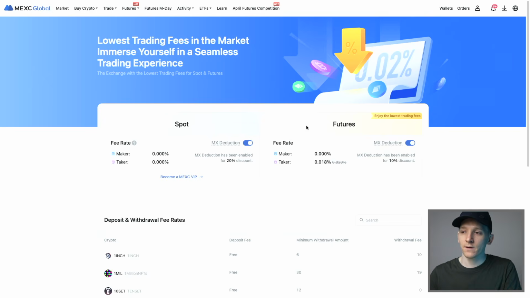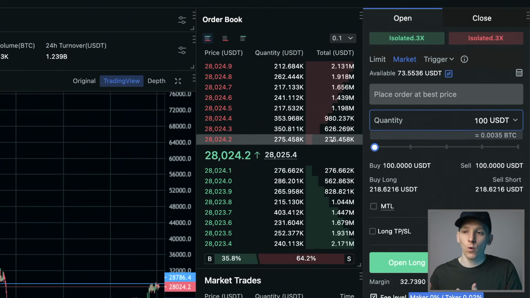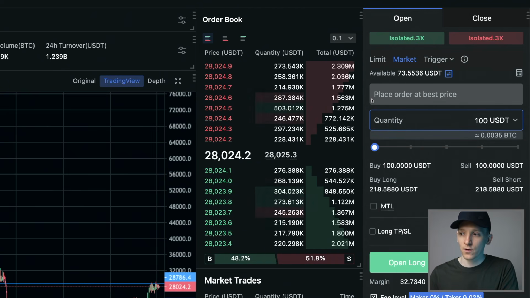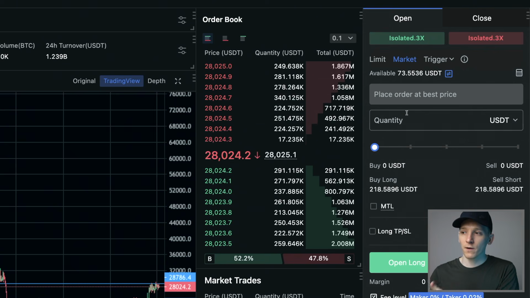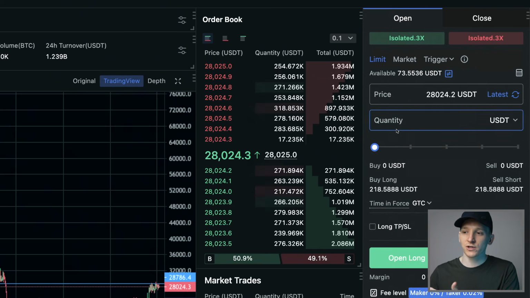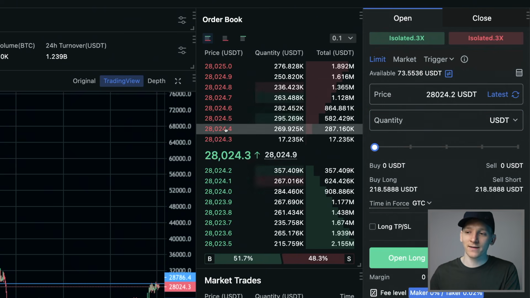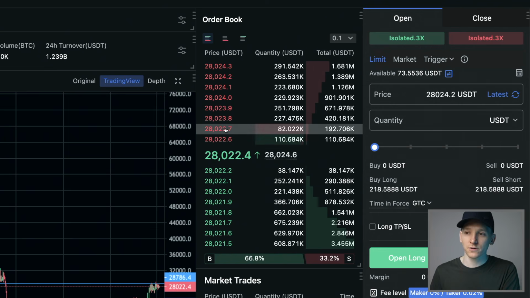So as you can see, most trading platforms will incentivize maker orders. That is, people putting limit orders on the book, making liquidity, making orders, and they disincentivize or at least just charge you fees on the taker orders because they want liquidity. So that's how maker and taker works. If you're using limit orders and trading away from the current price, that is a maker order. If you're using a market order or just trading straight away, taking someone else's order, that is a taker order, and you get charged those trading fees.